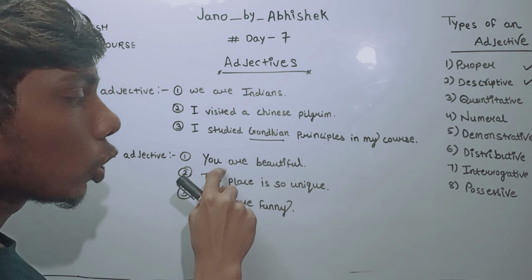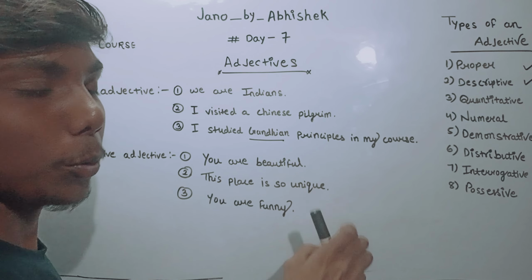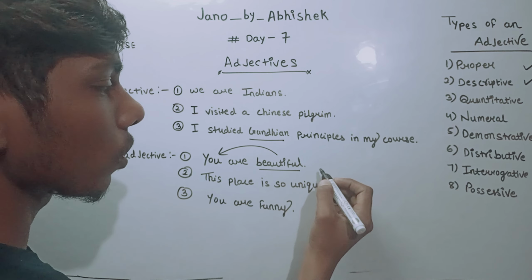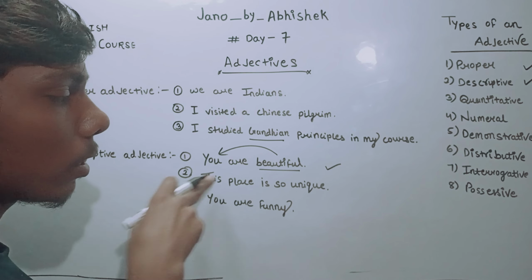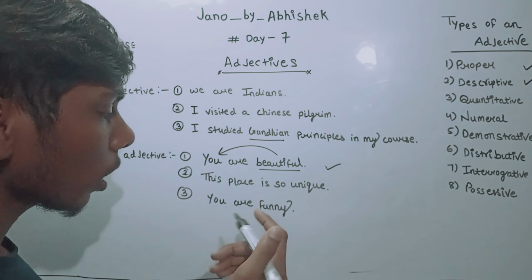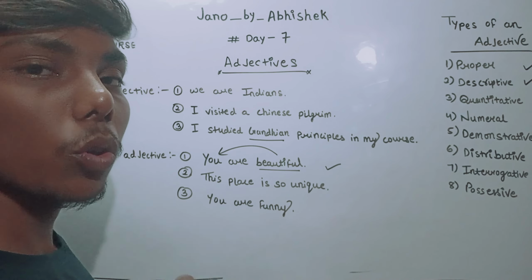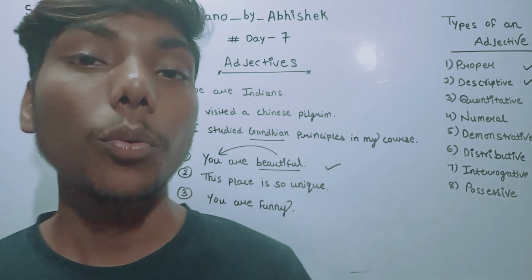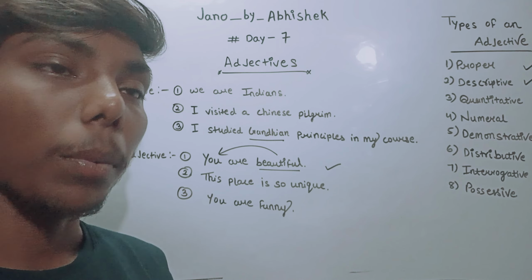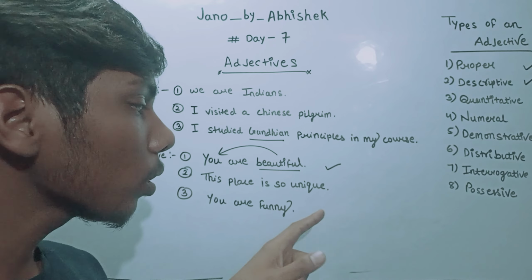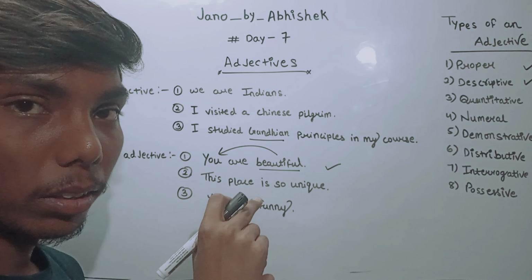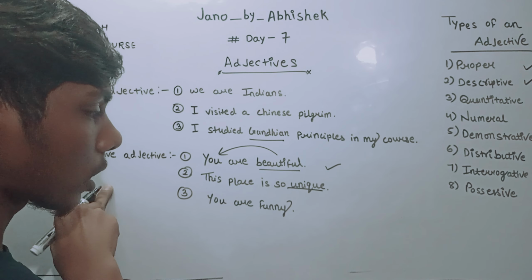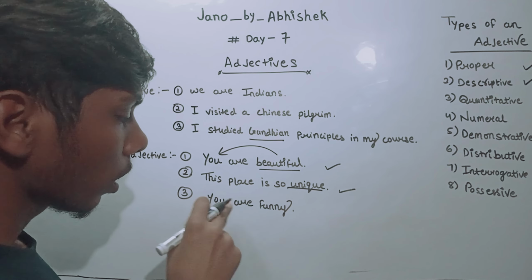Let's see some examples. You are beautiful. Here the word beautiful is describing you, so it is a descriptive adjective. It is telling a characteristic. In the next one, this place is so unique. Here we are describing the place by using the word unique. This word tells more about the place, so it is also a descriptive adjective.